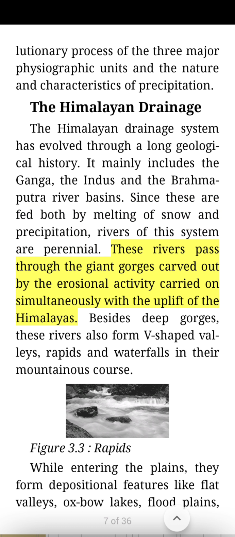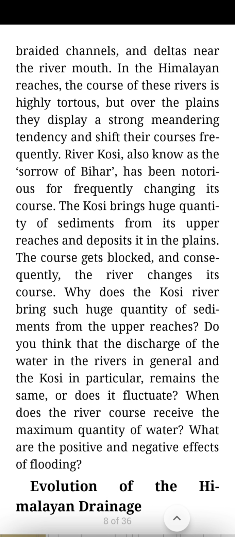These rivers pass through giant gorges carved out by the erosional activity carried on simultaneously with the uplift of the Himalayas. Besides deep gorges, these rivers also form V-shaped valleys, rapids, and waterfalls in their mountainous course. Figure 3.3 Rapids. While entering the plains, they form depositional features like flat valleys, oxbow lakes, floodplains, braided channels, and deltas near the river mouth. In the Himalayan reaches, the course of these rivers is highly tortuous, but over the plains they display a strong meandering tendency and shift their courses frequently.